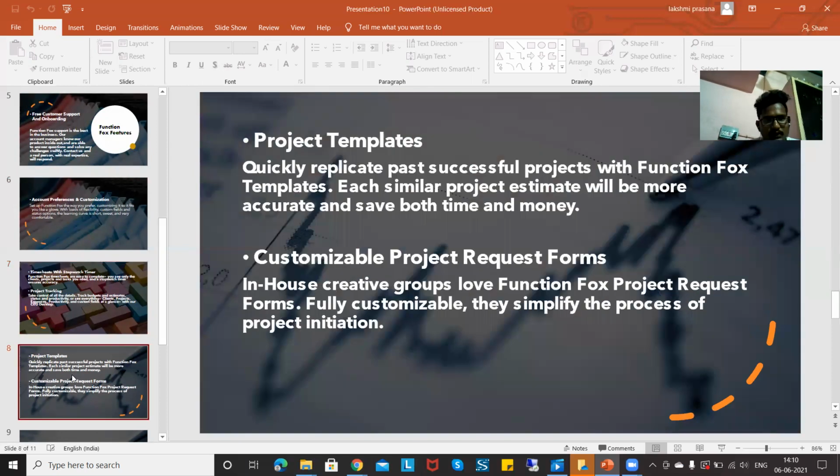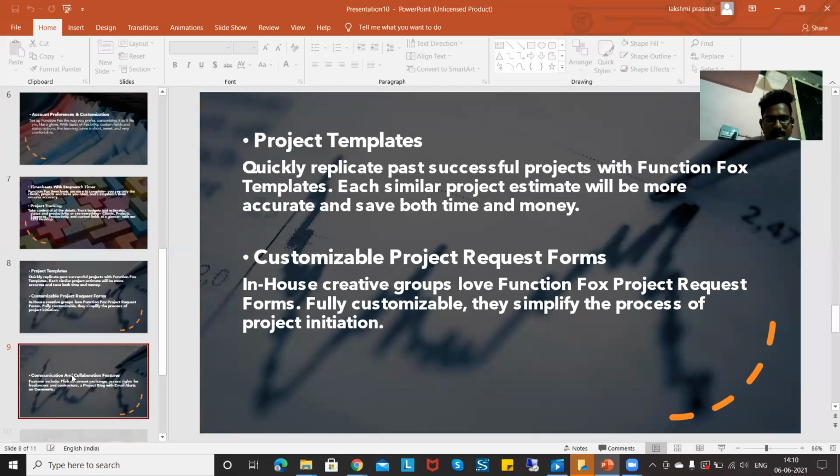Next, we go to project templates. Quickly replicate past successful projects with FunctionFox templates. For each similar project, estimates will be more accurate and save both time and money. In-house creative groups love FunctionFox project request forms. Fully customizable, they simplify the process of project initiation.